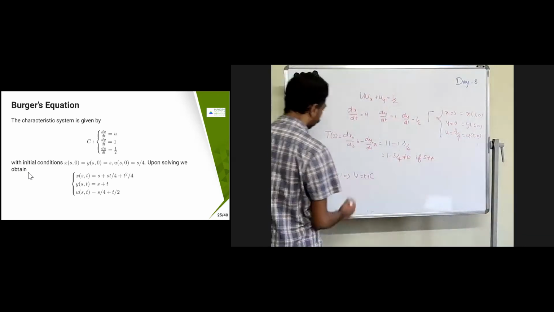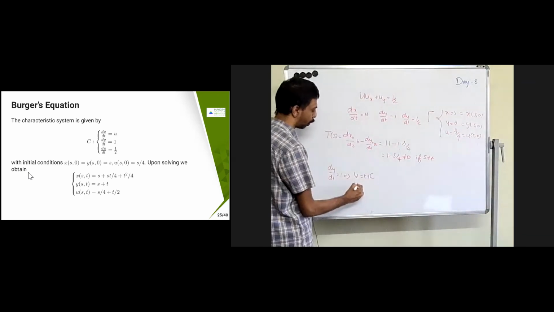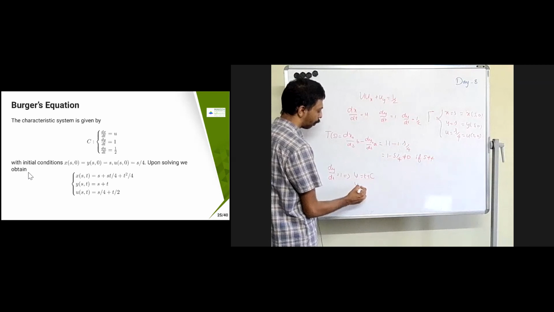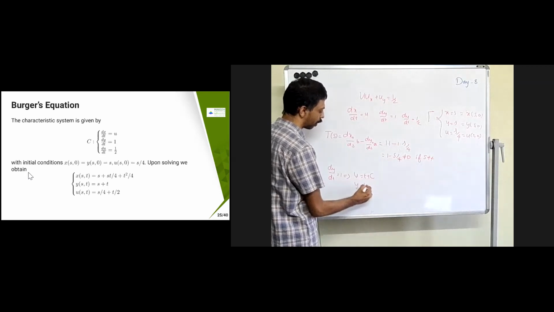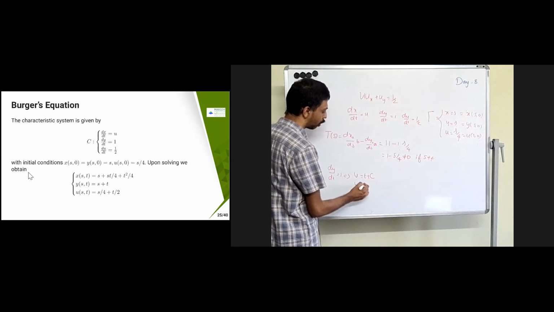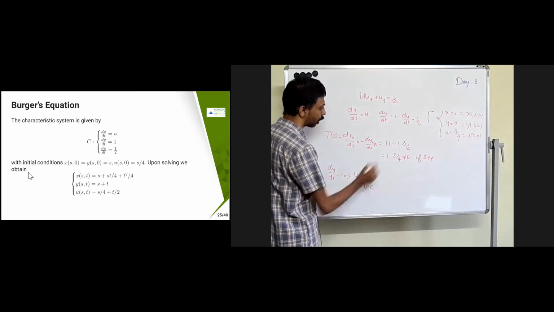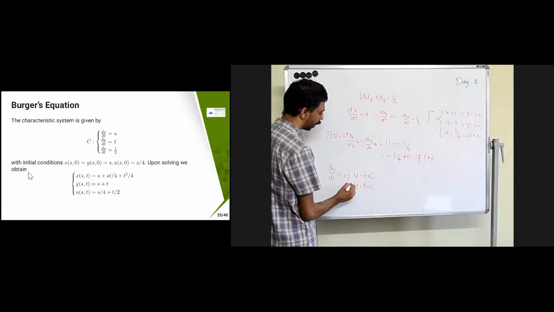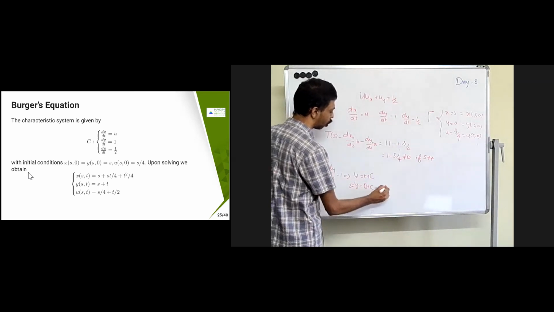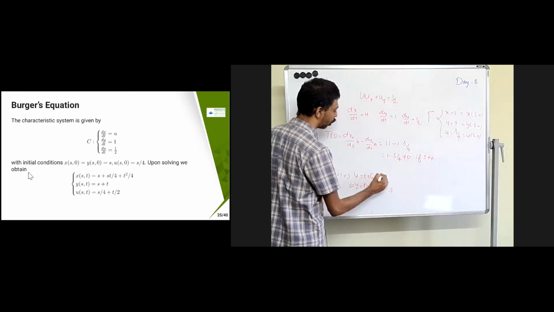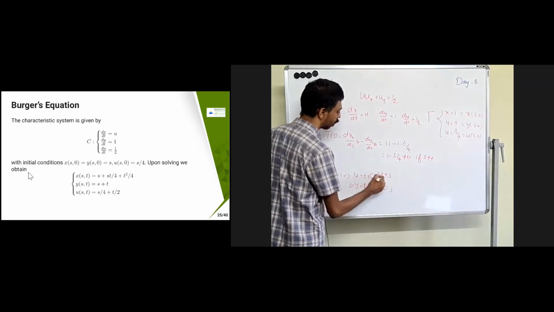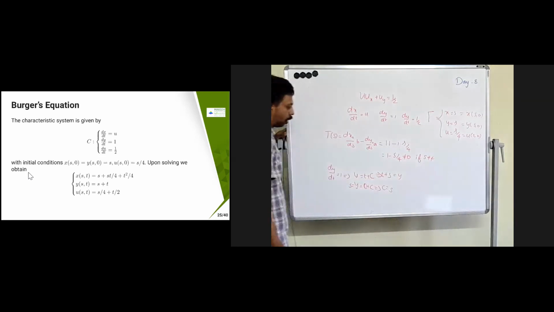So this becomes y of s comma 0. If I substitute t equal to 0 here, the t term becomes 0, this becomes c, and y is s. So c equals s. Therefore, y equals t plus s. Okay, one thing is done.